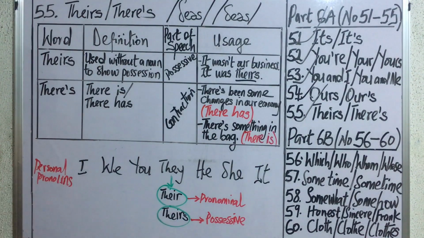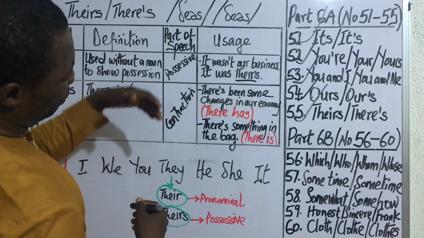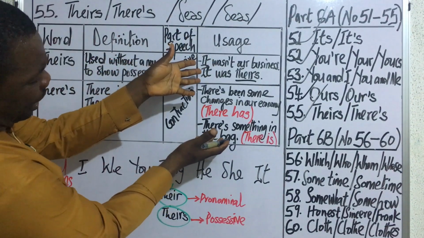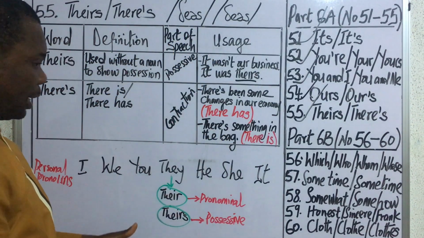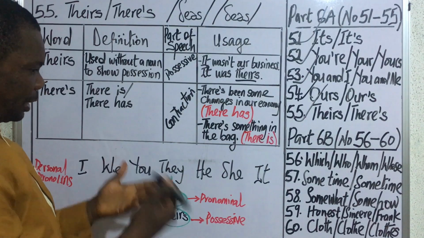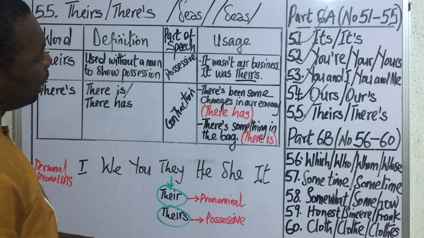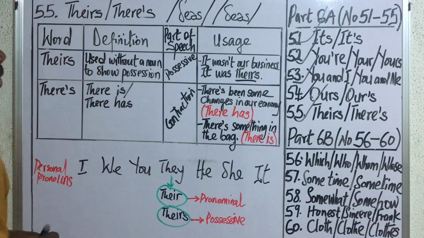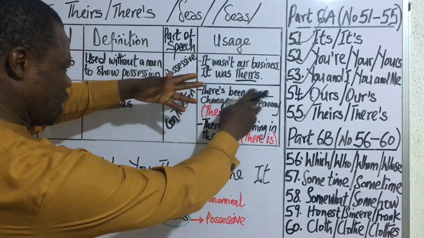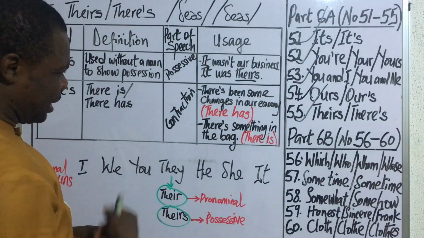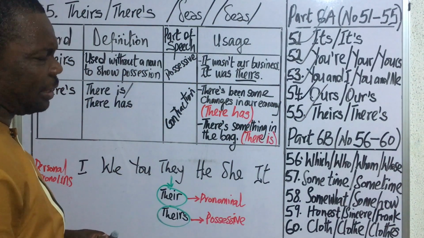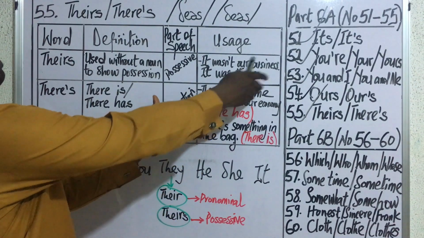You have to be very careful when you hear this kind of words and expressions, or when you see them in written form or under the examination condition. So what you do is, if you see something like there's been some changes, you ask yourself, is it there has been some changes? Something like that in English. So you're going to have something like there has been some changes.